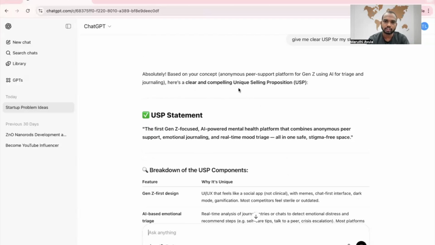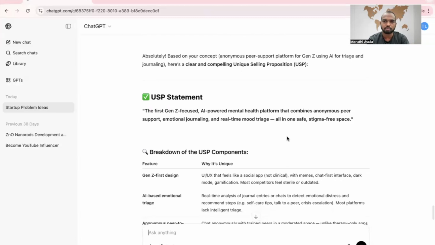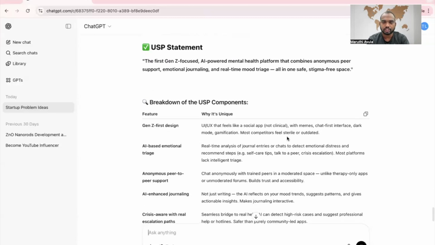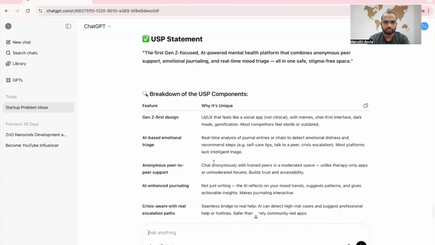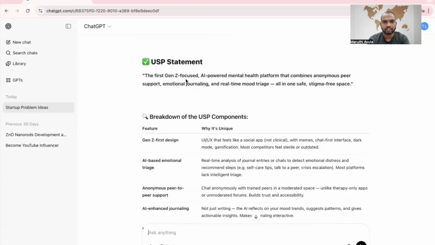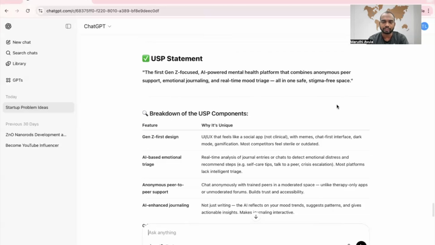Here's a clear and compelling unique selling proposition. USP is very important for any startup. So let's get into the USP statement. The first Gen Z focused AI powered mental health platform that combines anonymous peer support, emotional journaling, and real time mood triage, all in one safe, stigma free space.